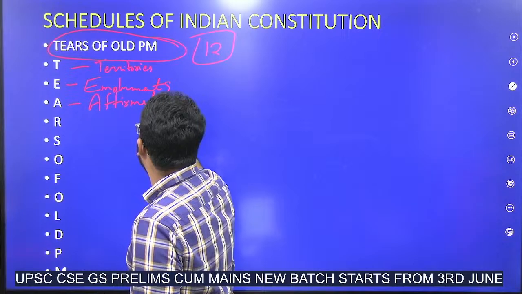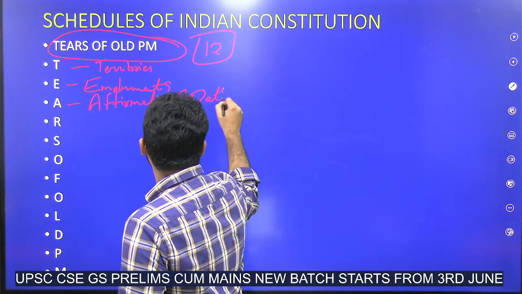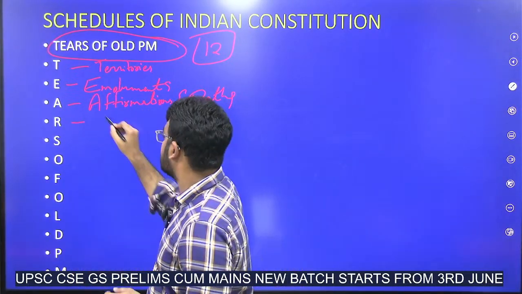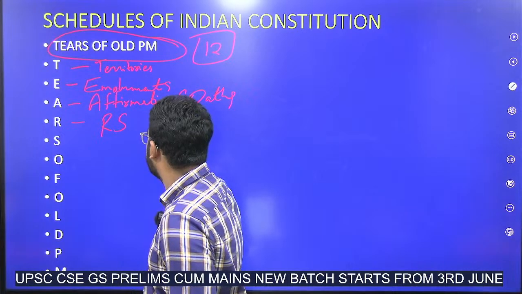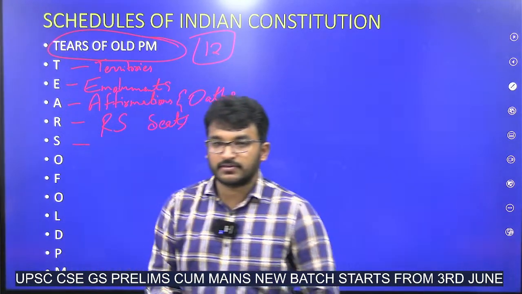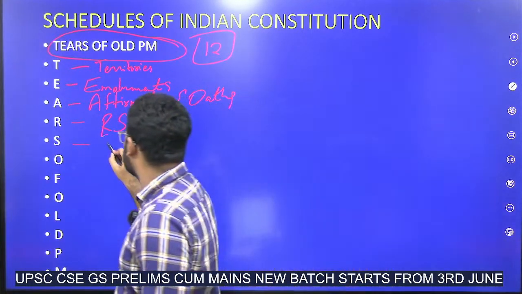Listen to this clearly, very important. Fourth schedule: Rajya Sabha seats. Fifth schedule: scheduled areas, 5th schedule areas.